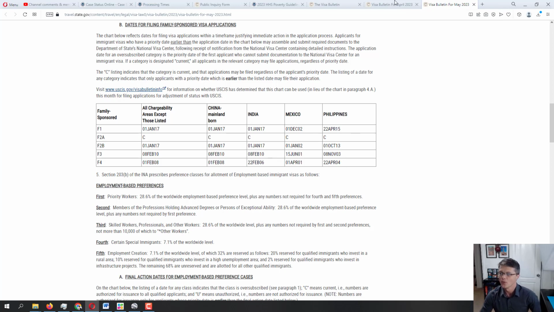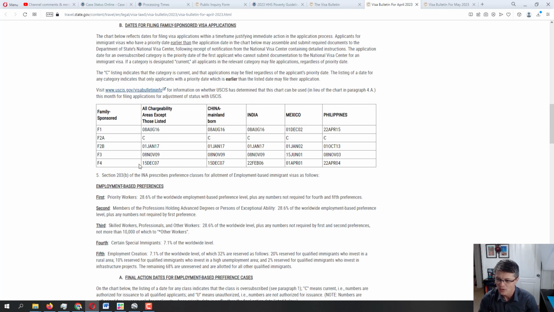So again, we see movement on third priority category for India, but not the fourth priority. And it doesn't mean that there is no movement. It just means that they have not updated that yet. So with that being said, good news to whoever's category, if you see the movement, finally, congratulations that there's a movement in your category.